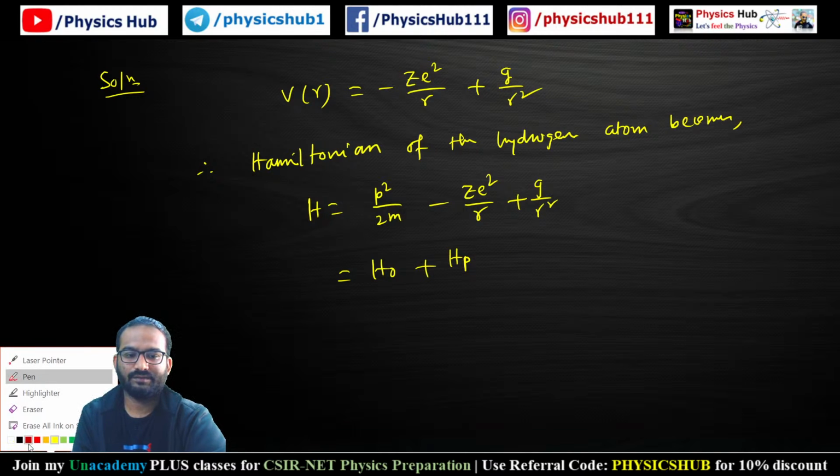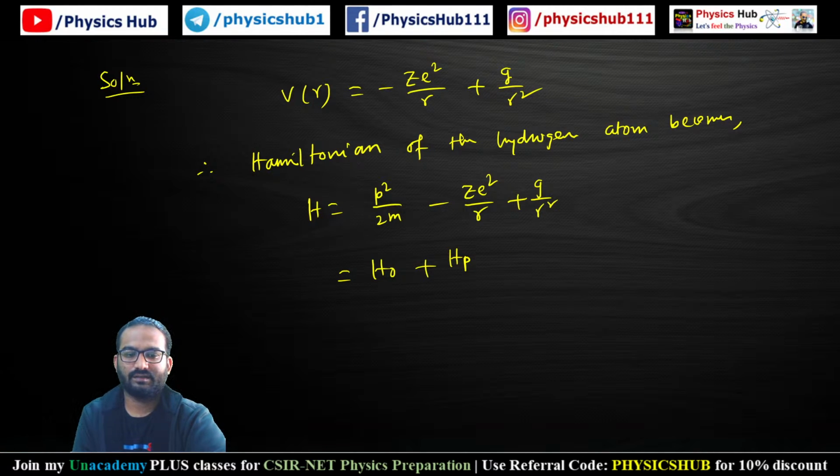From this unperturbed part H0 we got En0, which is, as conventional, minus 13.6 by N square electron volt. But because of this perturbation term HP, we will get another energy correction, En1.